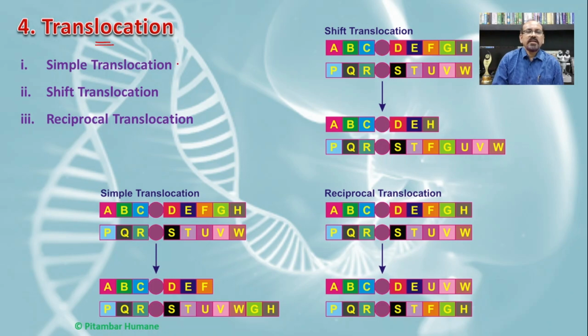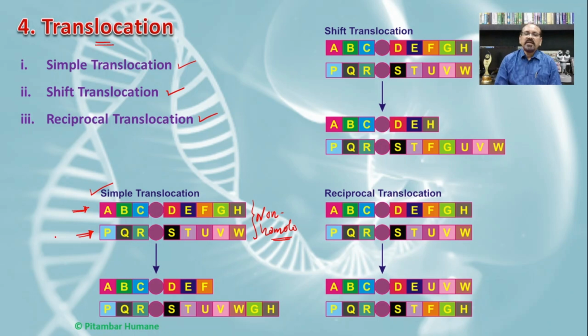This translocation is again classified into three different types: simple translocation, shift translocation and reciprocal translocation. So first, this is an example of the simple translocation. This is one chromosome and this is the other chromosome. On the basis of their genes, that is A, B, C, D, E, F, G, H and P, Q, R, S, T, U, V, W, we can say that both these chromosomes are non-homologous chromosomes.